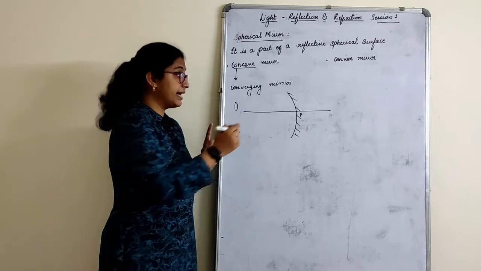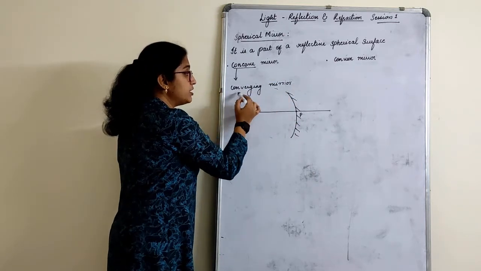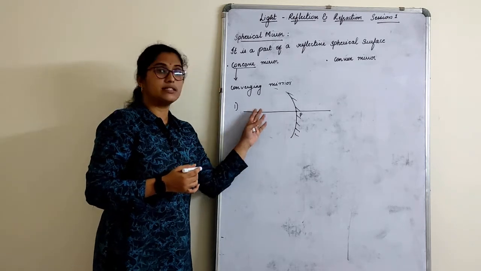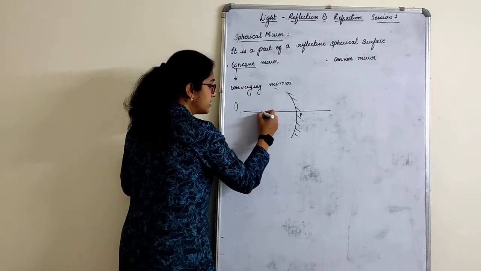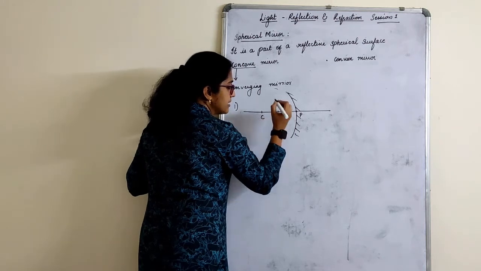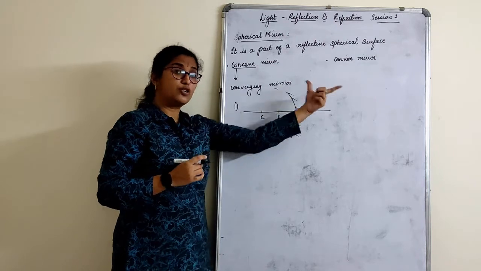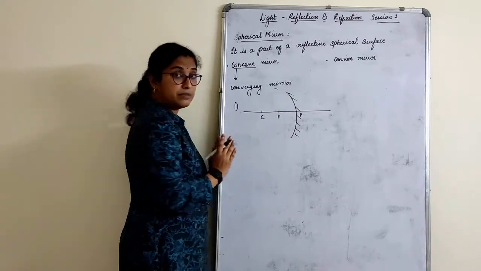Just keep in your mind, this is a spherical mirror. If I imagine it to be a sphere, where is the center of the sphere, children? This side or this side? Of course this side. That means this should be the center. And always half of the center is F, right? Whenever you are drawing, I'll tell you later what measurements should also be taken. This is what we draw.